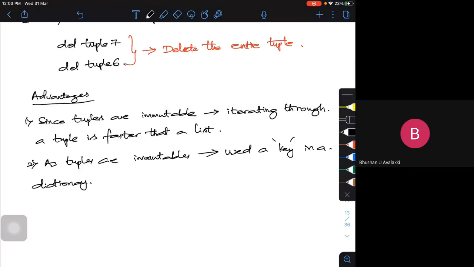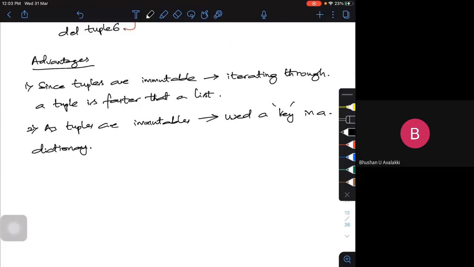The third advantage is, you have data that doesn't change. Implementing it as a tuple will keep it that way. That means it becomes write protected. Okay, are you getting it? Whenever I process the data of a tuple, it becomes write protected.